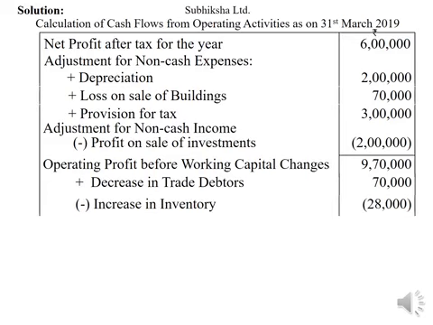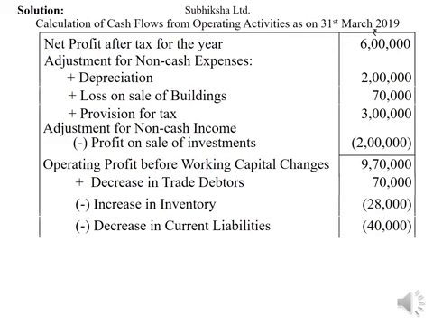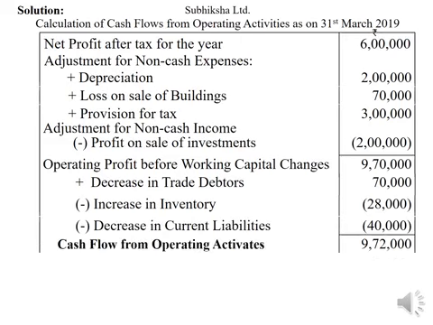Then increase in inventory, that is increase in current assets, decreases cash, therefore it has to be subtracted. Again, decrease in current liabilities decreases cash, therefore it has to be deducted to find out cash flow from operating activities.